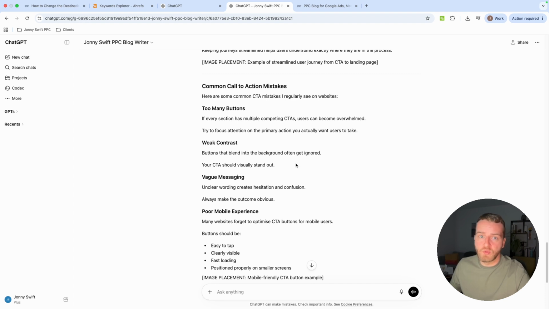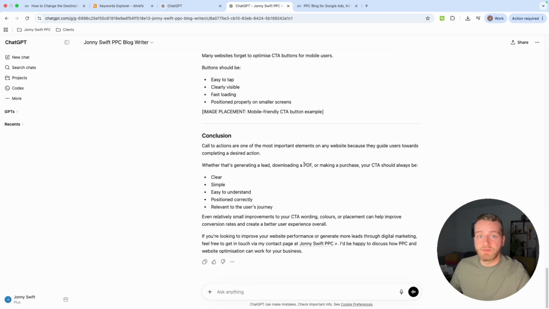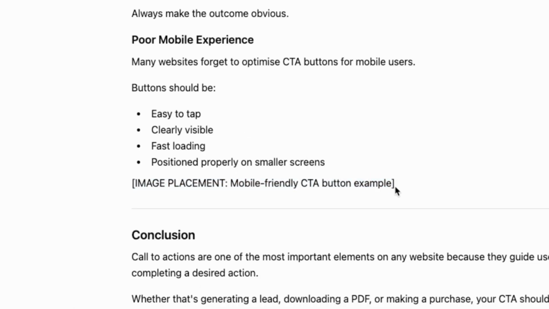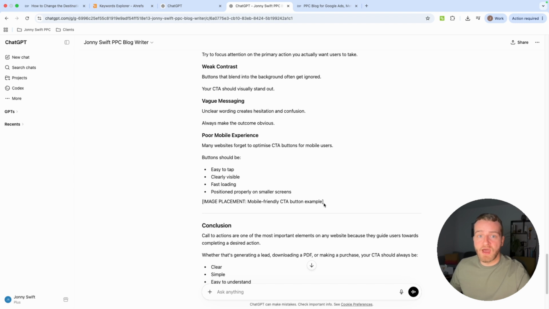It's up to you if you want to use this. You can just delete this when it comes to post-production. But for this example, I'm just going to use it as it is. And also with this prompt, it has given me recommendations of image placements. Once again, you don't have to use this if you don't want. I kind of use it as a little bit of a basis, but normally I just use my own direction, but you can use these as inspiration.